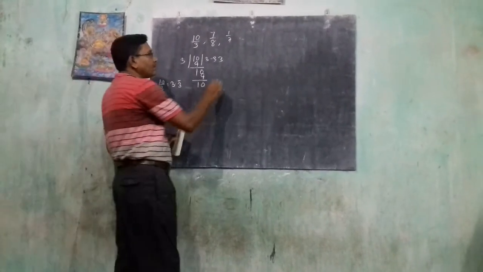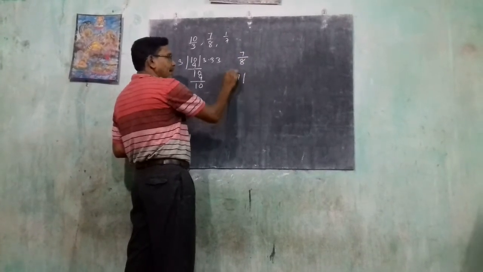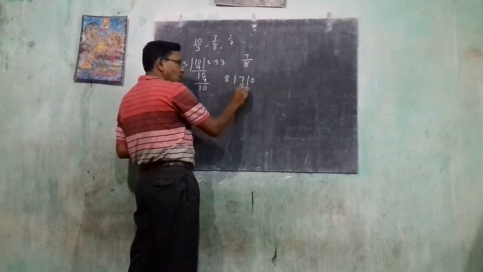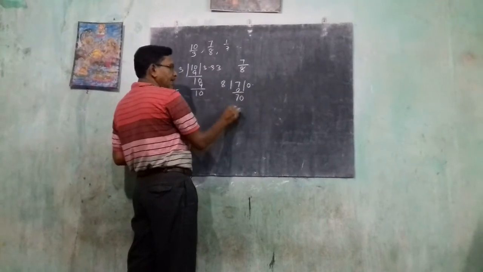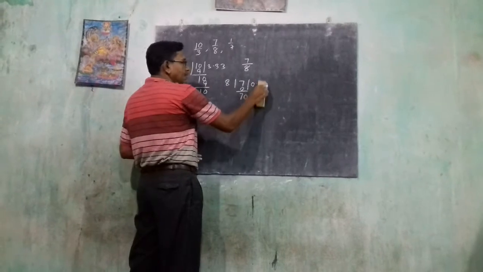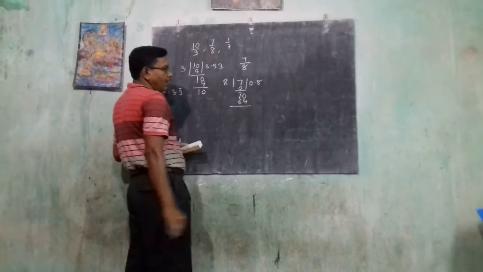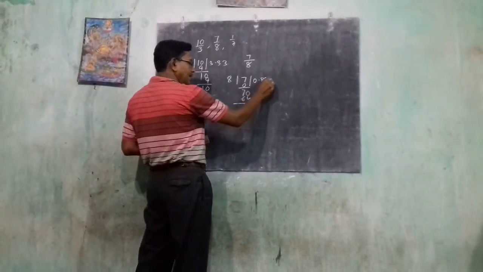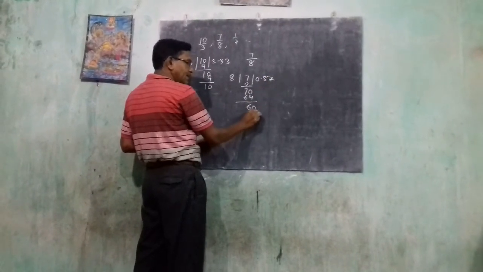Then suppose we take 7 by 8, meaning 7 divided by 8. Now we put 8, 0, 0. From the 7 put the decimal, here 0. 8 times 8 is 64. Now comes 6 0, then 8 times 7 is 56.